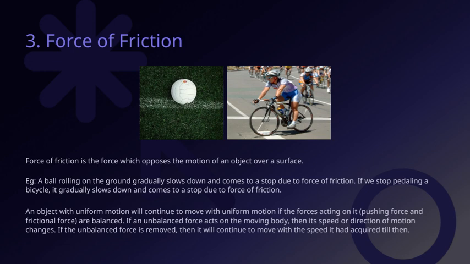This brings us to the key concept of friction itself. Friction is the force that opposes the motion of an object over a surface. It acts in the opposite direction of movement, resisting the motion and causing objects to slow down or stop. Understanding friction helps us explain everyday phenomena like why things slow down when we stop applying force.